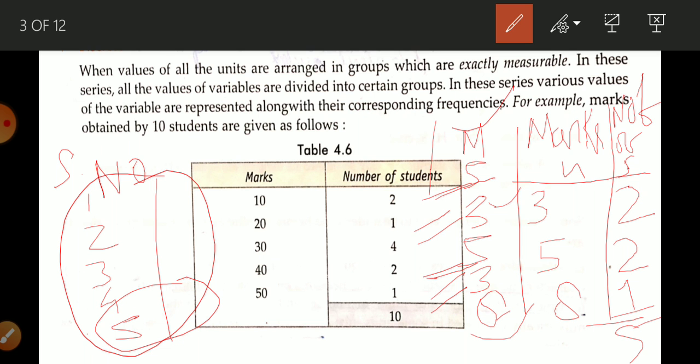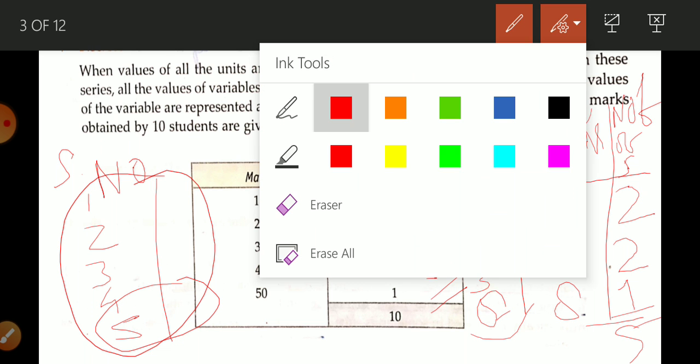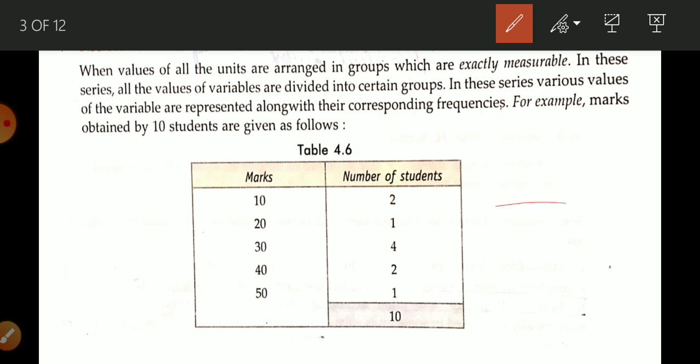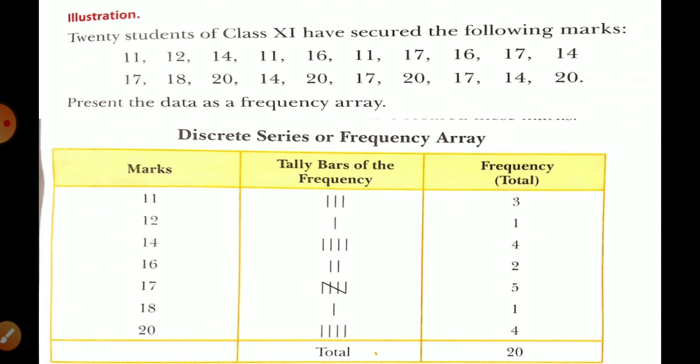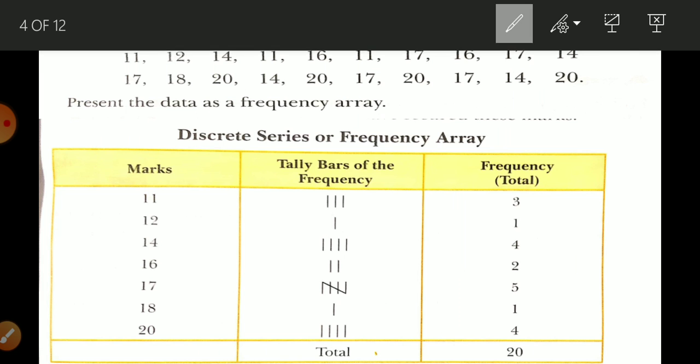Okay students, now here is one illustration from your book. 20 students of class 11th have secured the following marks: 11, 12, 14, 11, 16. It is written randomly. Present the data in a frequency array. So this is your question. Now, which numbers appear here?